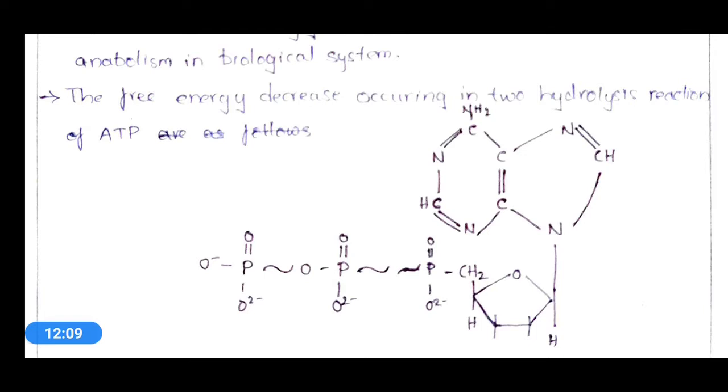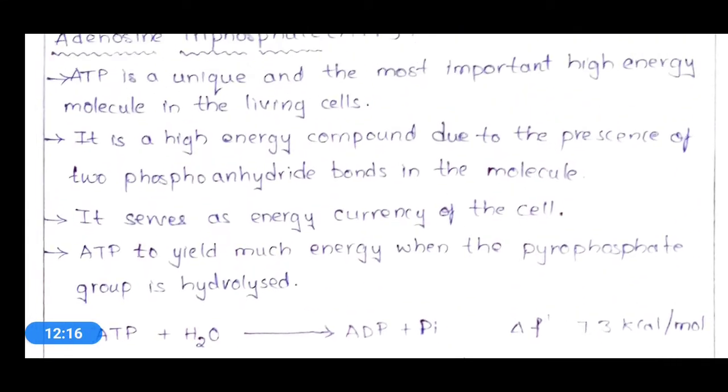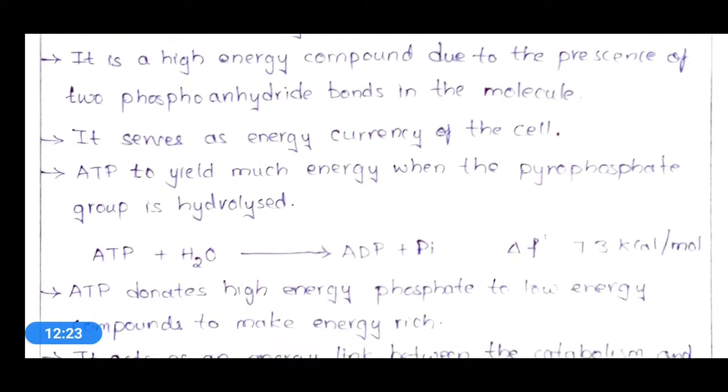Due to the presence of these bonds, ATP is very unique and a very important high energy compound, and it serves as the energy currency of the cell. Energy currency means it is the energy reserve for any cell. ATP yields much energy when the phosphate group is hydrolyzed.